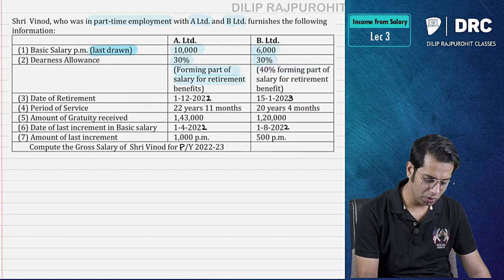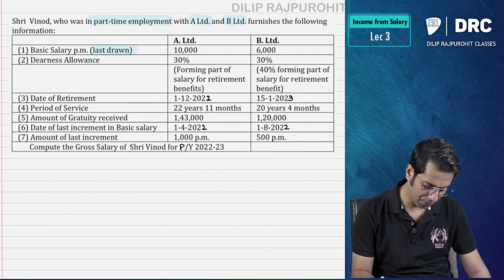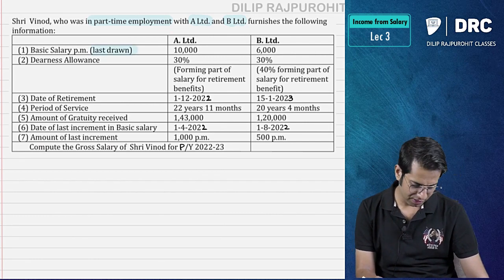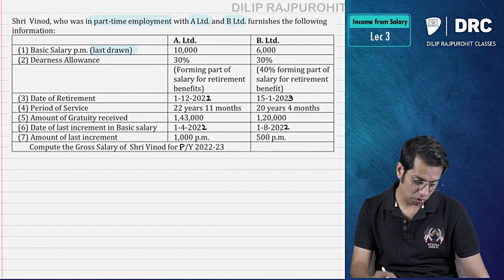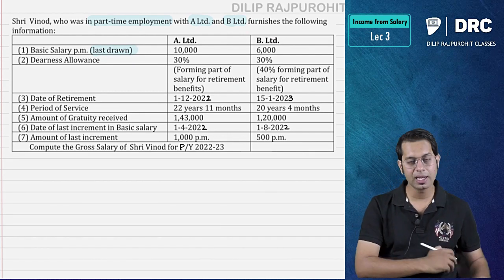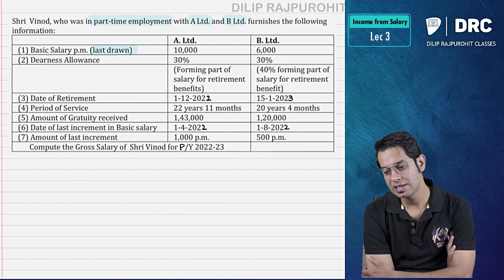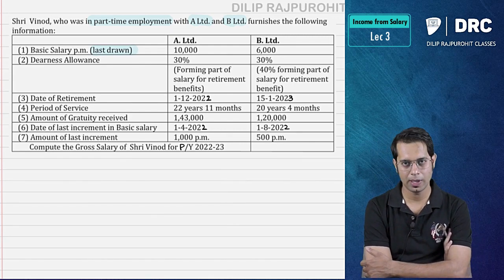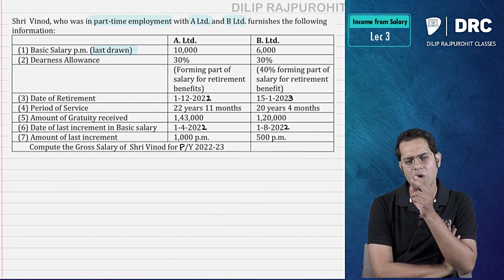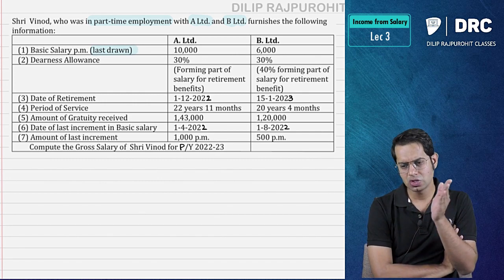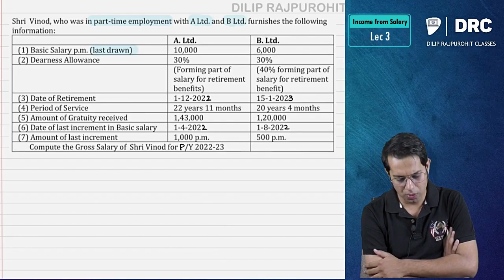Now what are you required to compute, sir? You are required to compute the gratuity amount. They have also asked you to compute the gross salary. No issues, we will compute the gross salary also. Sir, in the present case, it is not clear whether he is a POGA employee or non-POGA employee. Now what should we assume? Should I assume it as POGA employee or non-POGA employee?